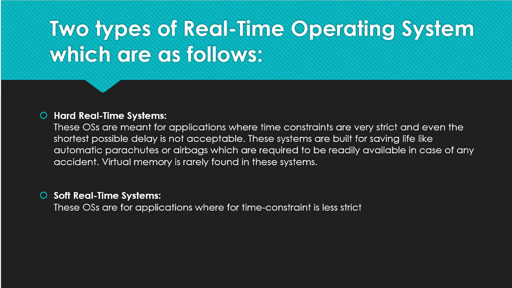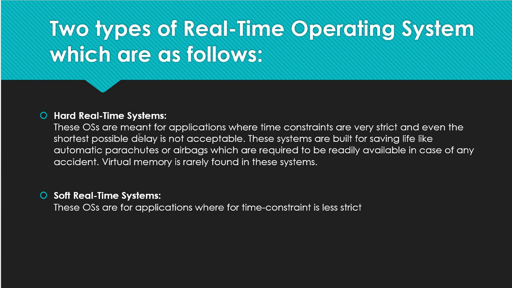These systems are built for saving lives, like automatic parachutes or airbags, which are required to be readily available in case of any accident. Say for example, we have purchased a new car which has airbags. For security purposes, all our cars right now have airbags. If any accident happens, automatically that airbag will open and save our lives. So how can it understand that an accident is happening? There is an operating system, and that operating system is a real-time operating system.